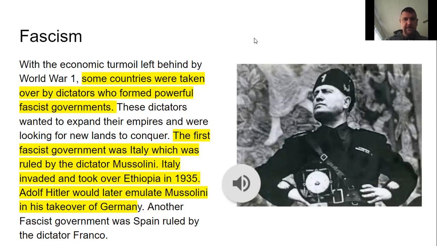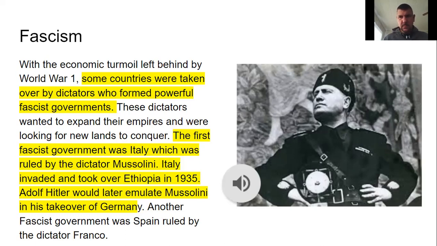Fascism. With the economic turmoil left behind by World War I, some countries were taken over by dictators who formed powerful fascist governments. These dictators wanted to expand their empires and were looking for new lands to conquer. The first fascist government was Italy, which was ruled by the dictator Mussolini.